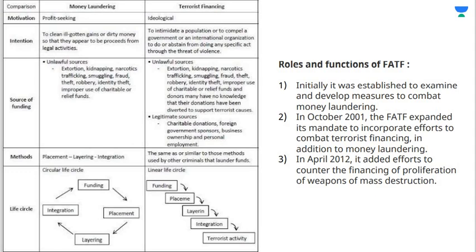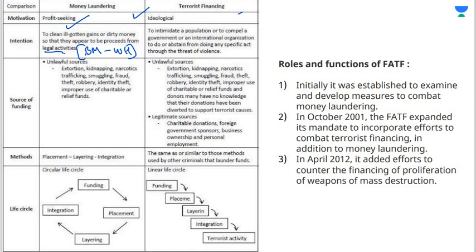When we talk about money laundering, the motivation here is profit seeking. But in terrorist financing, it is ideological. In money laundering, the intention is to clean the ill-gotten gains or dirty money, the black money, so that they appear to be proceeds from legal activities, to convert black money into white money. That is the intention, in order to safeguard oneself from the eyes of the law. Terrorist financing aims to intimidate a population or to compel a government or an international organization to do or abstain from doing any specific act through the threat of violence. Violence is key over here in terrorist financing.